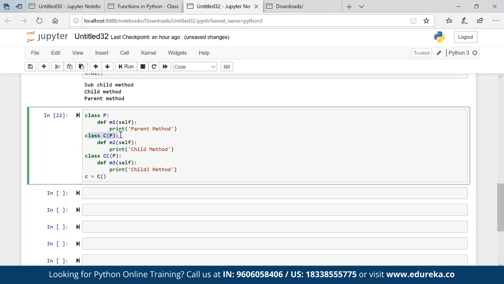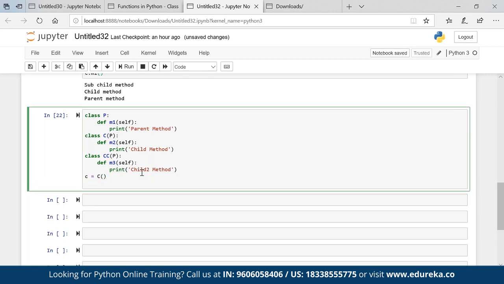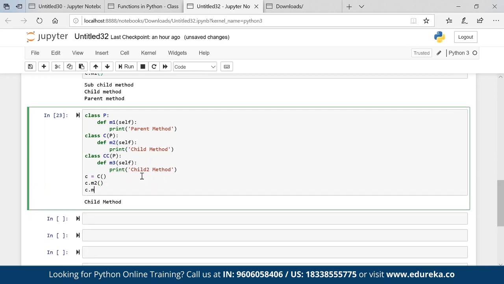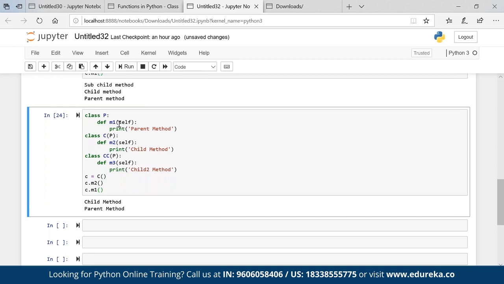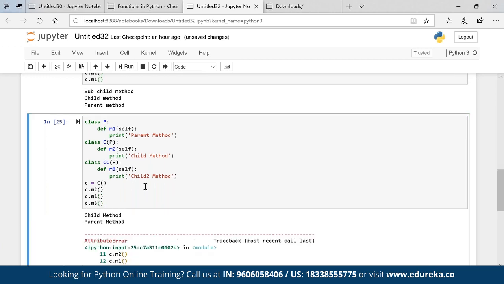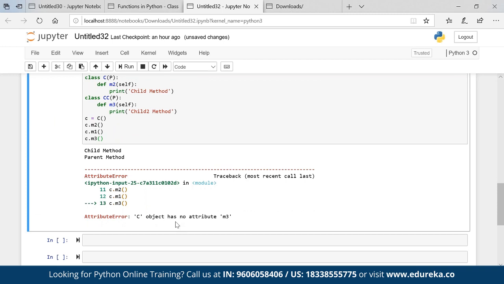C is not giving the property. Now C dot M2, if I execute, you see child method coming in. C will have M1 also, parent method, absolutely no issues. Will C have M3? No, right? C dot M3, obviously it does not have.